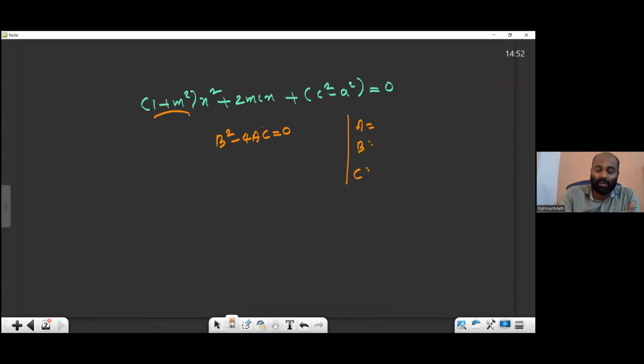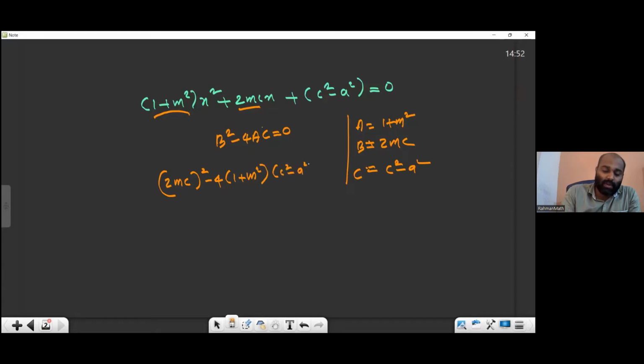The coefficient of x square, that's what we have, 1 plus m square. Better don't write along with me, I'll give you the time to write it. B equal to 2mc, which is coming along with x, and c equal to c square minus a square, the constant term. Now we have to substitute in b square. B is 2mc, 4 times 1 plus m square times c square minus a square equal to 0.